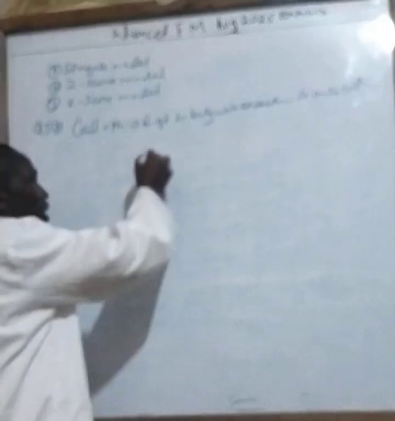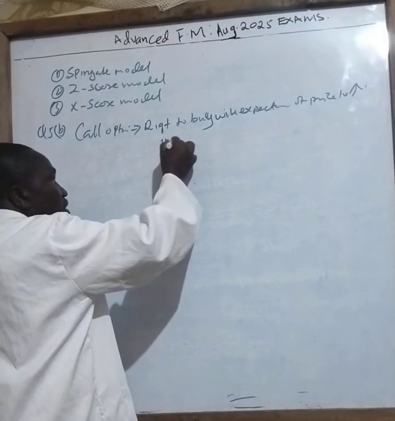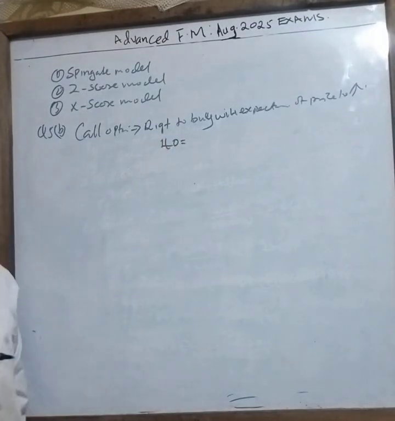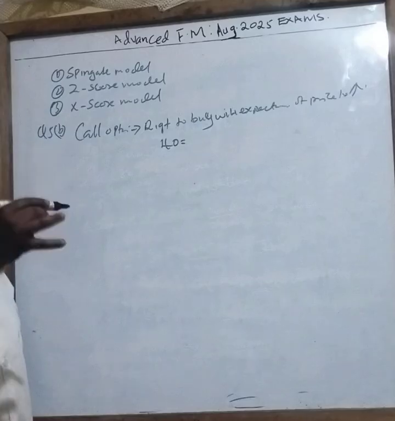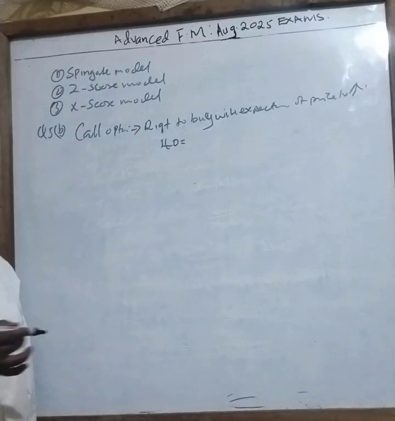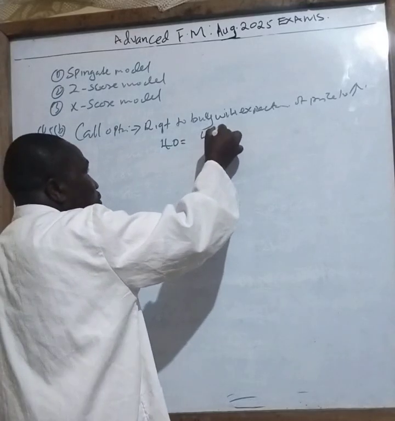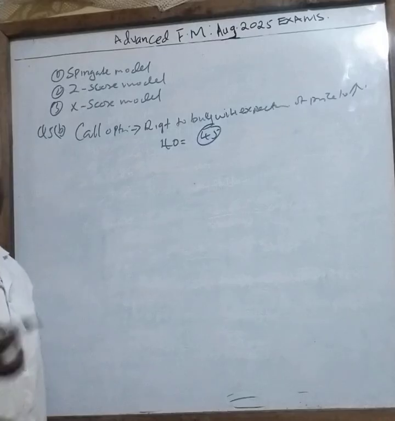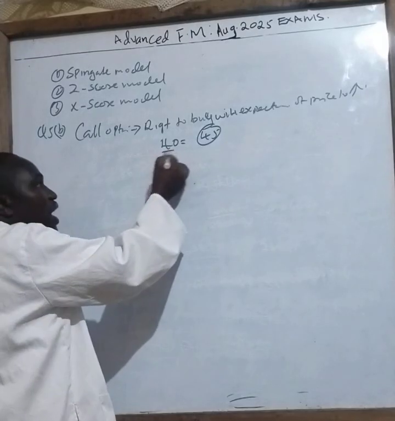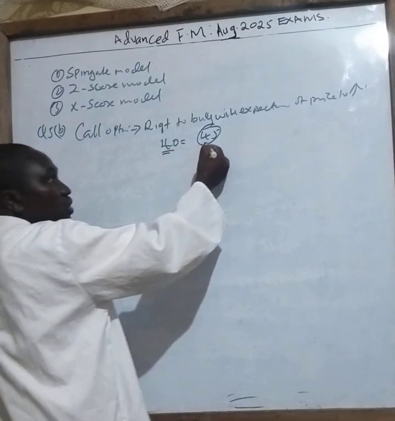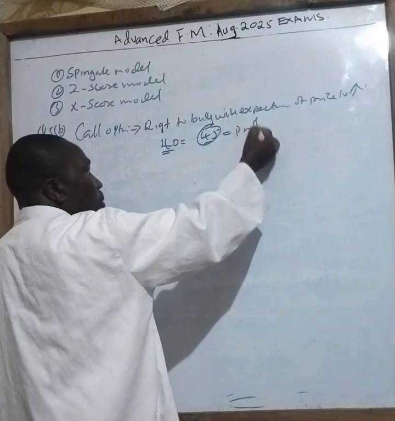Because it is this way. If we have entered into a contract to buy an asset at 40 shillings, and the spot price in the future is 45 shillings, what does it mean? We will buy at 40 and we will sell at 45. So there is a profit.